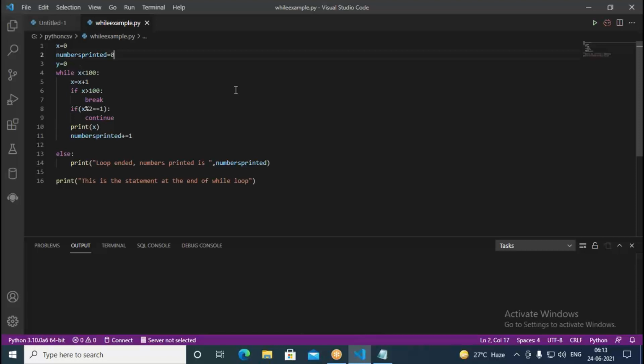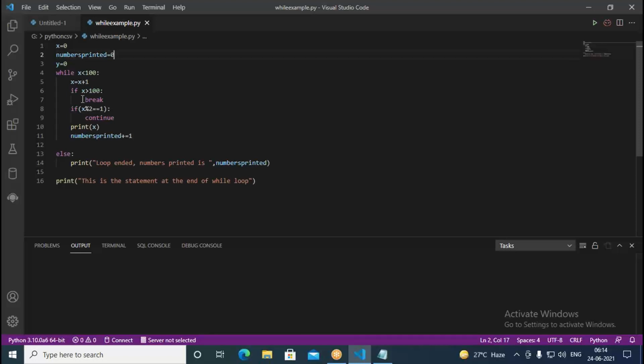Then we wrote a condition: as long as x is less than 100, we go through the loop. We increment x. If x is greater than 100, in such cases we break. Otherwise, if x percent 2 equals 1, we continue. That means we don't want to print odd numbers. We want to print only even numbers. So at last it does numbers printed plus equal to 1.